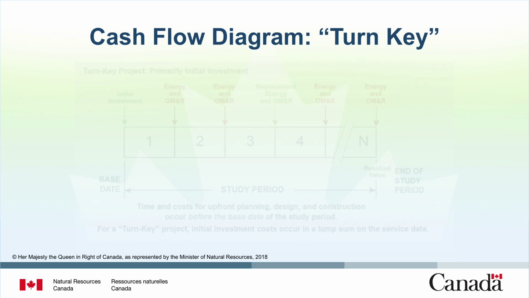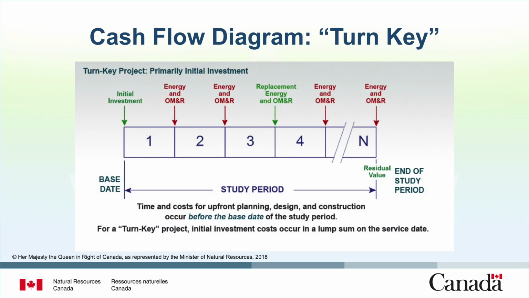Here is a cash flow diagram for a turnkey project that is handed over at completion. Time and costs for upfront planning, design, and construction occur before the base date of the study period. These initial investment costs occur in a lump sum on the base date when the building is occupied or the system is taken into operation and energy costs and other operational costs begin to accrue. Energy and OM&R costs occur periodically until the end of the study period in year N.